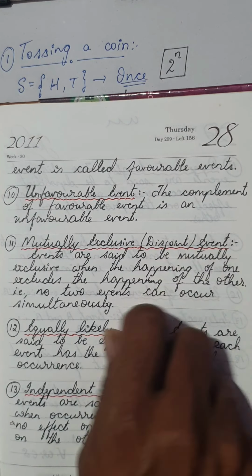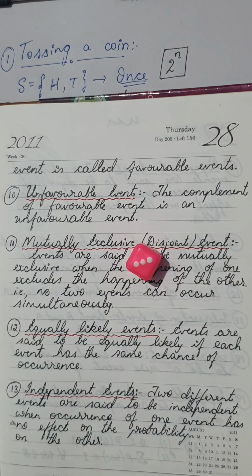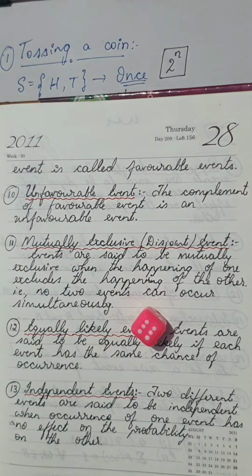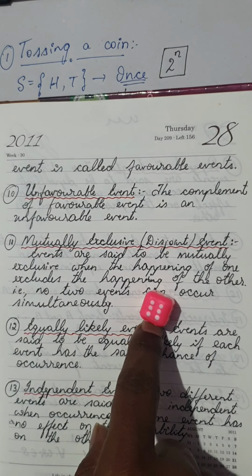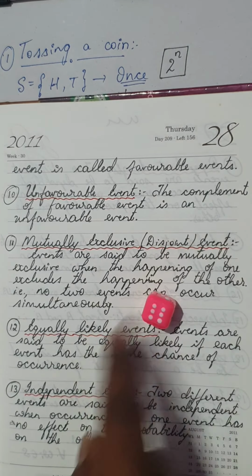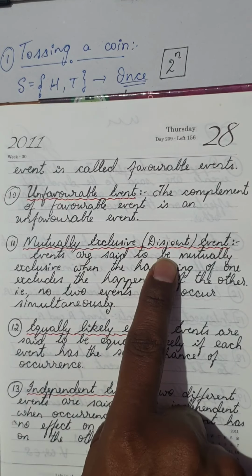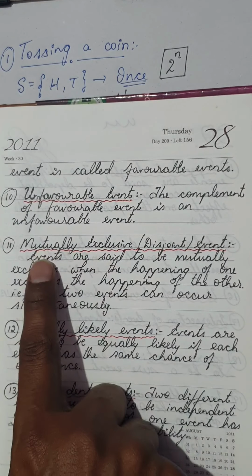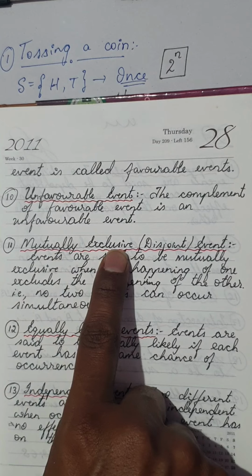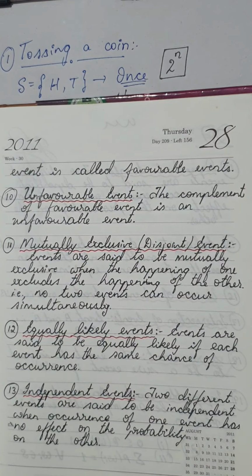Again I got 3, that means I cannot get another number. Now I got 6. Since I got 6, I cannot get any other number. So this is called mutually exclusive. The name itself indicates it: mutually means each other, exclusive means if one is present, the other one cannot be present.